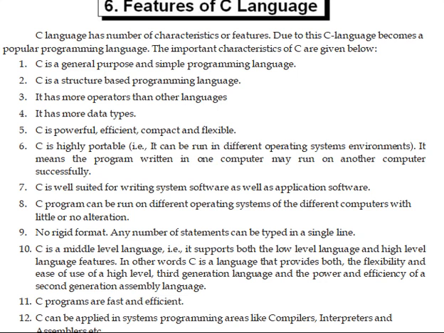C is powerful, efficient, compact, and flexible. C is highly portable. It can be run in different operating system environments. By developing a program in one system, compiling it and taking the object code, we can execute that object code in any machine. That's why it is highly portable. C is well suited for writing system softwares as well as application software.